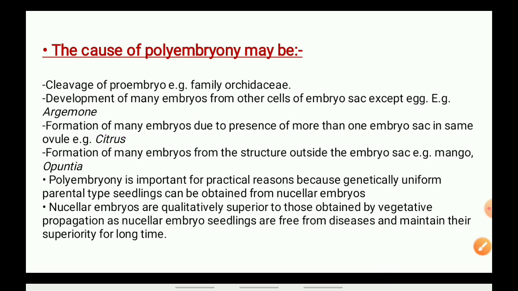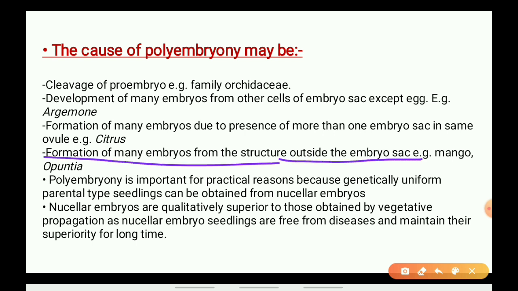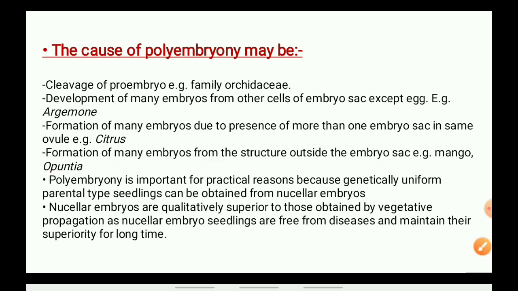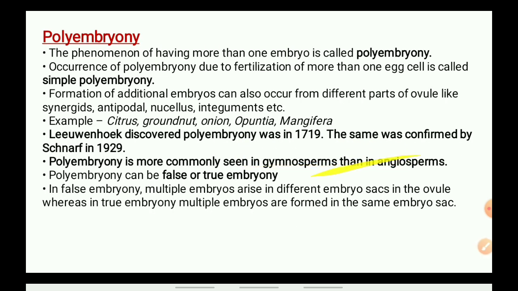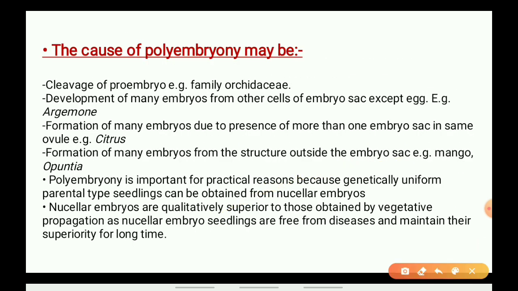Now next is what? Formation of many embryos from structure outside the embryo sac. We can say there are many other structures, as we can see that integuments, these are the structures outside the embryo sac. Sometimes they also lead to the formation of polyembryo, like in mango and in opuntia.